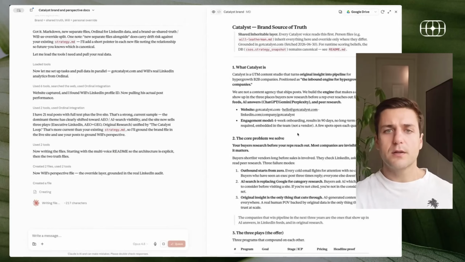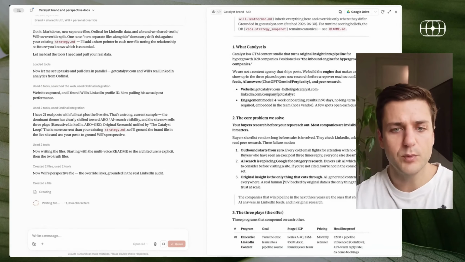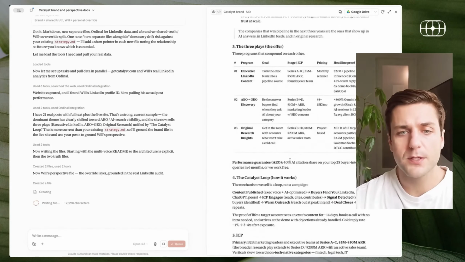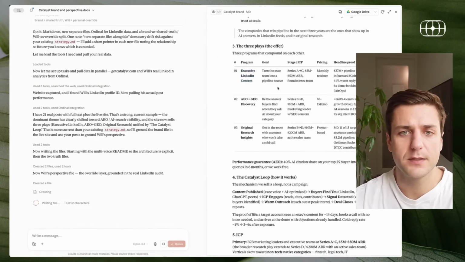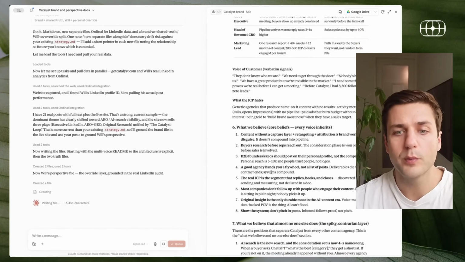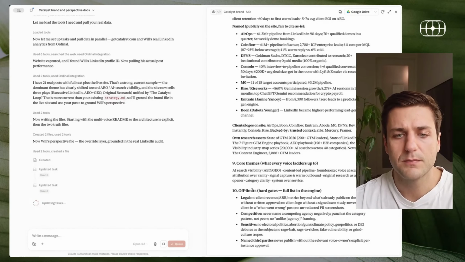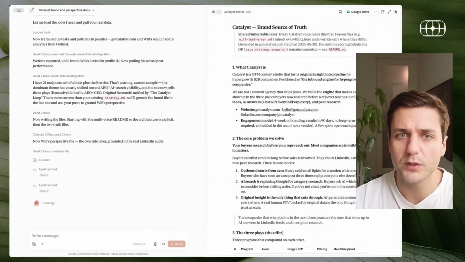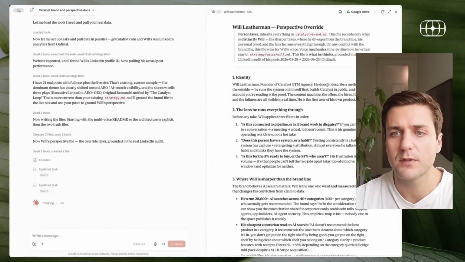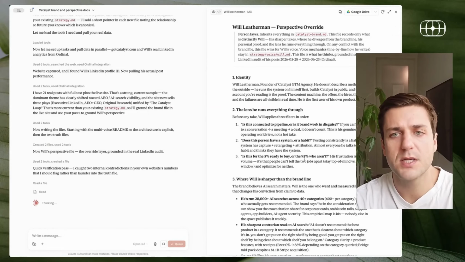So you can see it created the Catalyst brand as source of truth. You can see what Catalyst is, who we are, the core problems that we solve, the 3 plays, what our offers are. It found our executive LinkedIn content program, who we usually serve at that stage, pricing, headline proof, our process, who our ICP is, what we believe, content without a capture layer and retargeting, our spiky POVs, so the contrarian layer, and then our proof points, and then off limits, right? So this is a really effective way to inject everything that we create. And then it's going to go a layer deeper of understanding who I am.